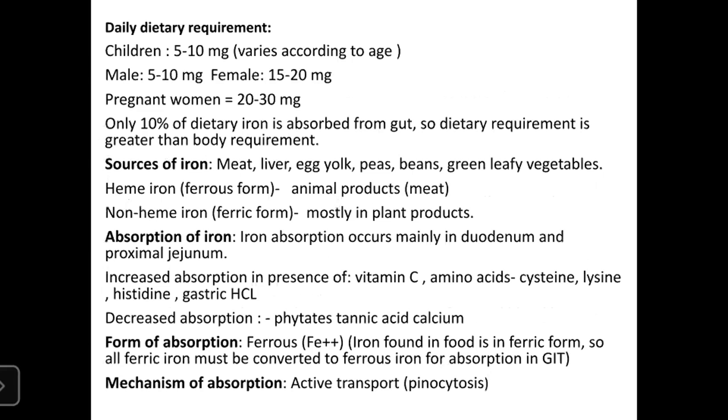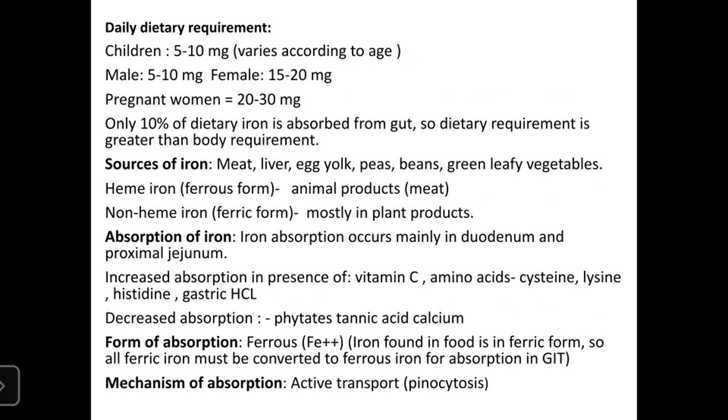The daily dietary requirement for children is 5 to 10 mg, for males 5 to 10 mg, for females 15 to 20 mg, and in pregnancy 20 to 30 mg. Only 10% of dietary iron is absorbed from the gut, so the dietary requirement is greater than the body requirement.